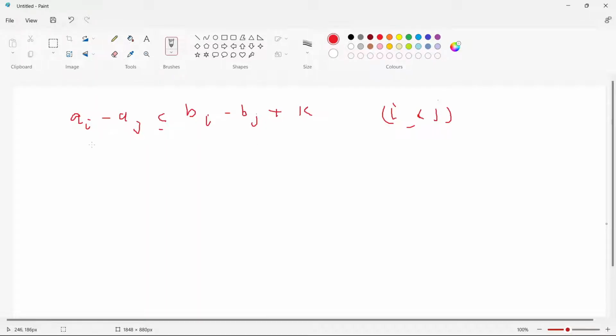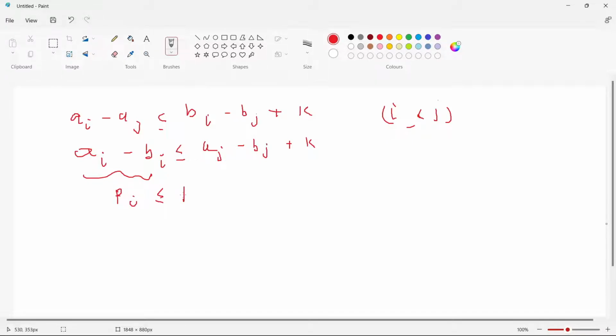So what we can do is let us just rearrange this equation and see what we can get from it. Let us say this is A[i] minus B[i] should be less than or equal to A[j] minus B[j] plus K. So what we can say is that let this be some other array, P[i].